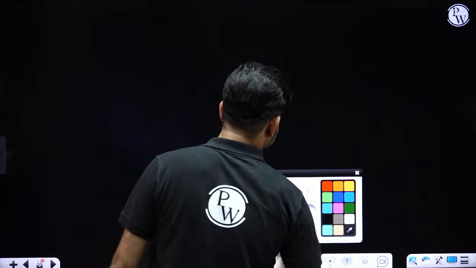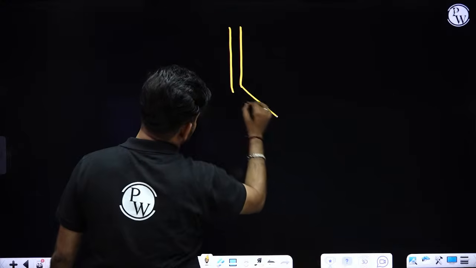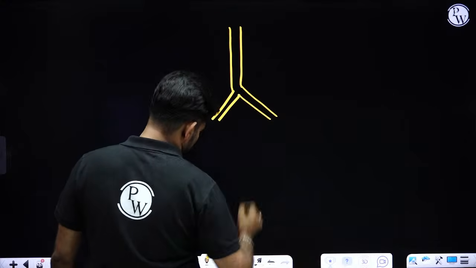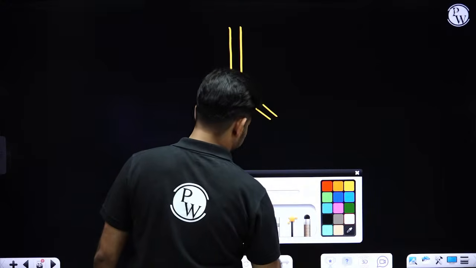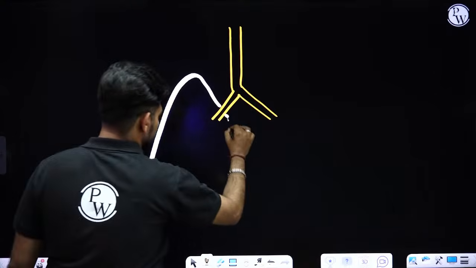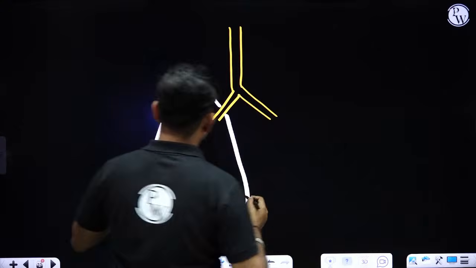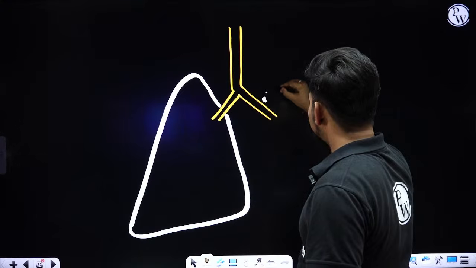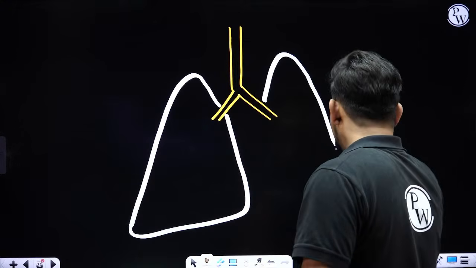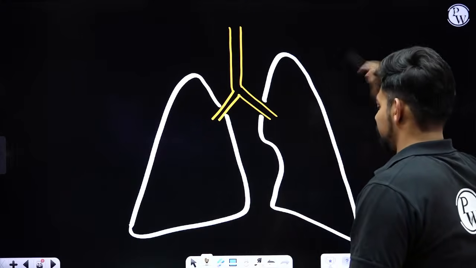Now we'll talk about our lungs. So this is the right lung, and this is the left lung.